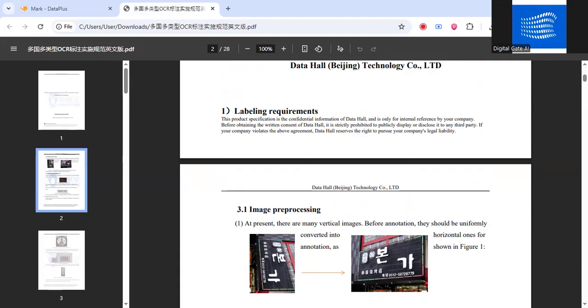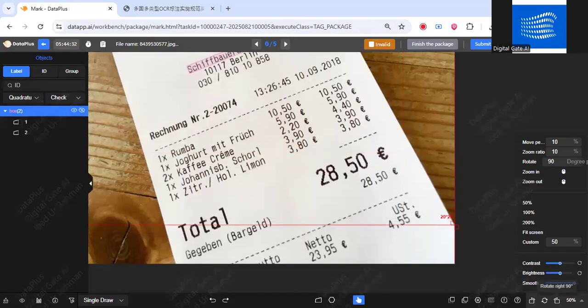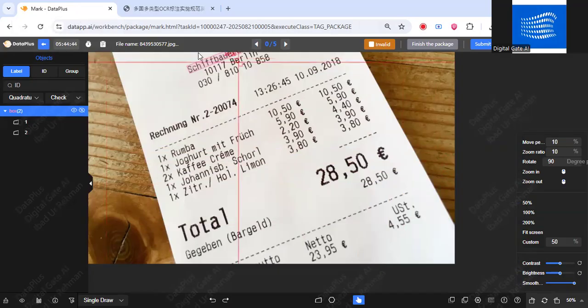For example, when you are working, if there's an image in the wrong orientation, you have to adjust it. If the image is in vertical form, then you have to adjust it to horizontal form by using these keys. And when you are changing the rotation, you have to mark the orientation attribute as well, that is, at what angle you have oriented the image.